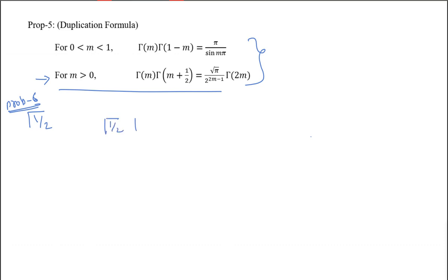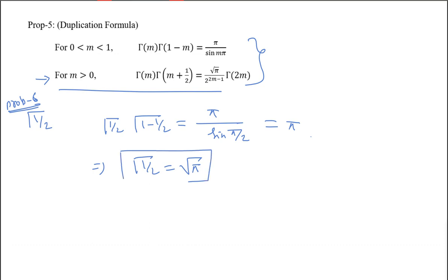So gamma half into gamma 1 minus half is equal to pi by sine pi by 2, so this is equal to pi. So gamma half is equal to root pi. The value of gamma half is always root pi.